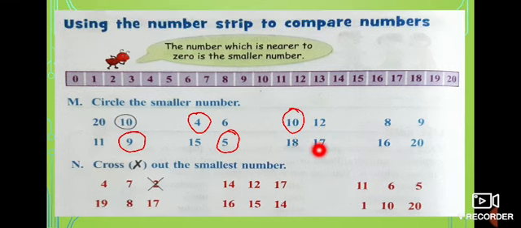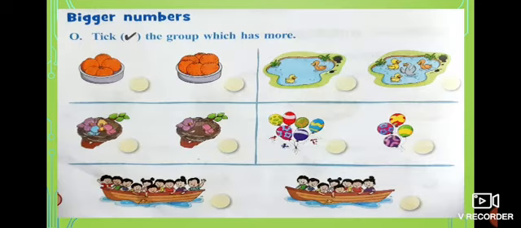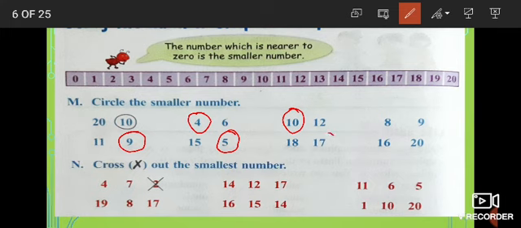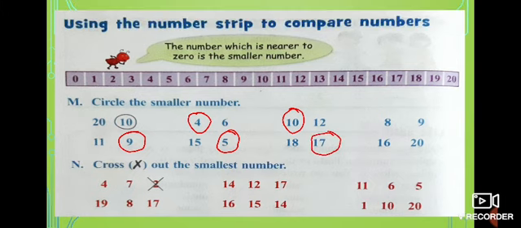18, 17. 18 is here and 17 is here. Which one comes first? 0 to 17 or 0 to 18? 17 or 18? Which one is near? 17 is near. Yes. So what you have to do? You got to circle number 17. That's the smallest one. Look at the next one.